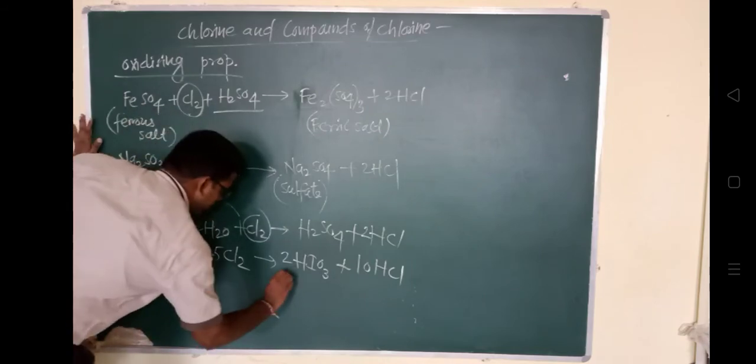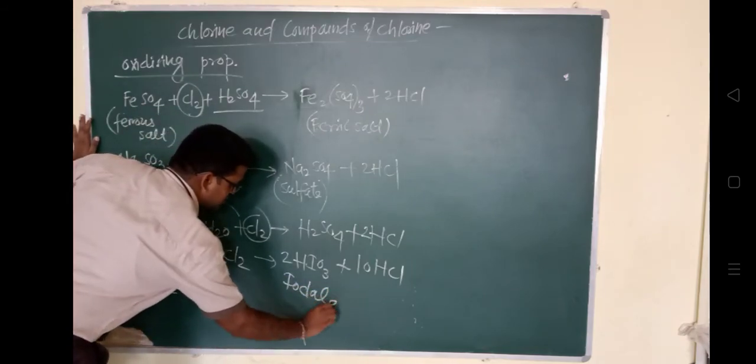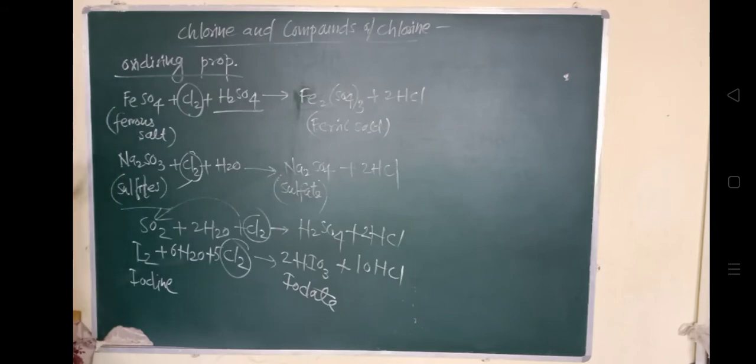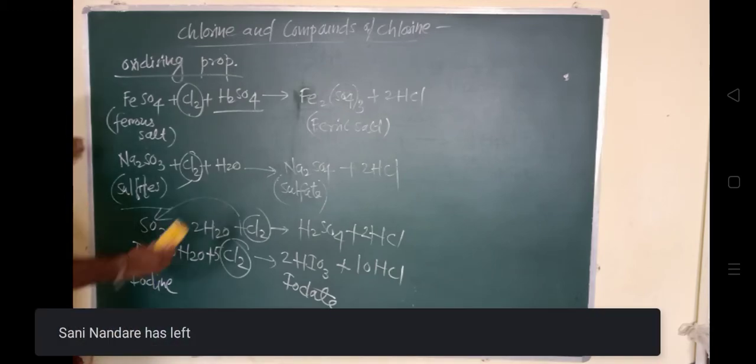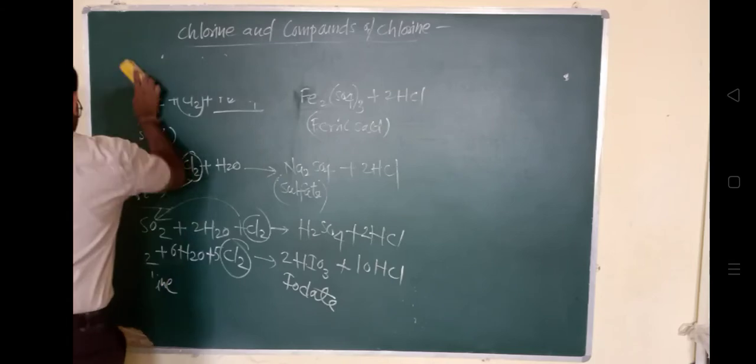Okay, so these are the various properties. Another last property is the bleaching property. So you know that very well. The use of this chlorine is in bleaching. बराबर है, bleaching में use करते हैं chlorine को. So the last chemical property of this chlorine is the bleaching property. So it is used as a bleaching agent.